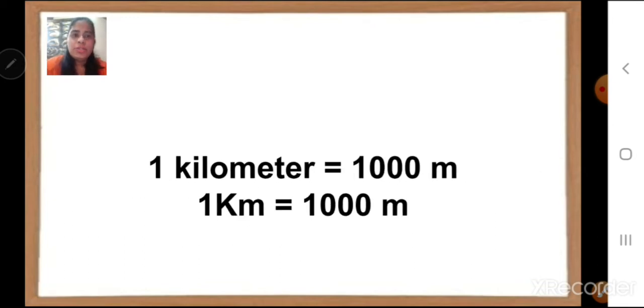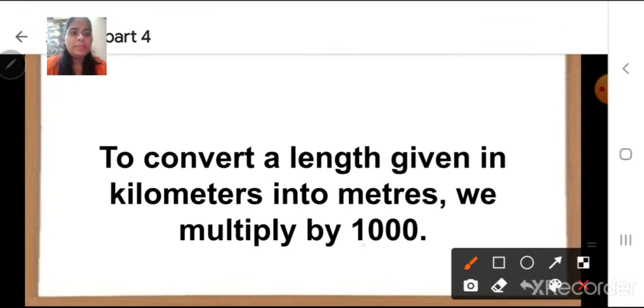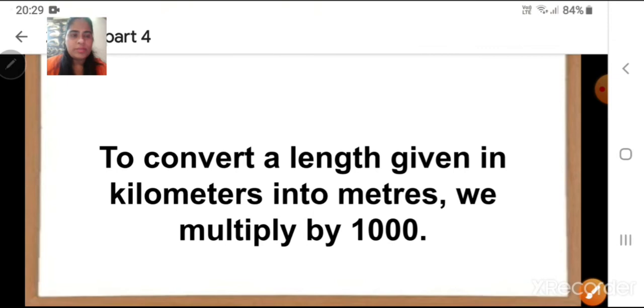Children, I told you 1 kilometer is equal to 1000 meters, right? Now, to convert a length given in kilometers into meters, we multiply the number by 1000. This is very important: when you are converting from kilometer to meter, we multiply by 1000.